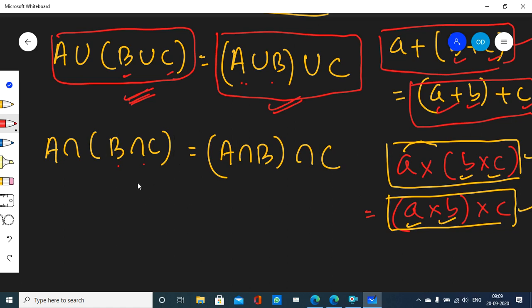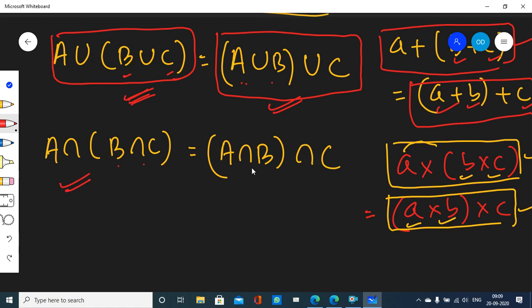Remember, we always do the operation that is within brackets first. So first we will take the intersection between B and C. Whatever set we get, we take its intersection with A.